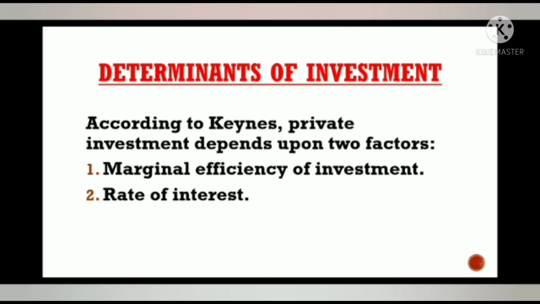Next, determinants of investment. According to Keynes, private investment depends upon two factors, and they are marginal efficiency of investment and rate of interest. Marginal efficiency of investment refers to the expected rate of return from a new capital asset. Rate of interest refers to the cost of borrowing money for financing the investment. There exists an inverse relationship between rate of interest and the volume of investment.